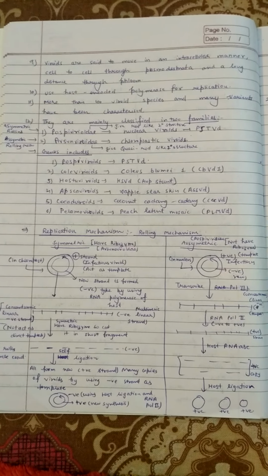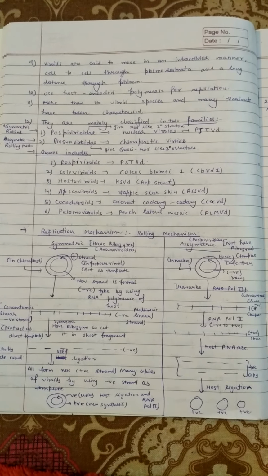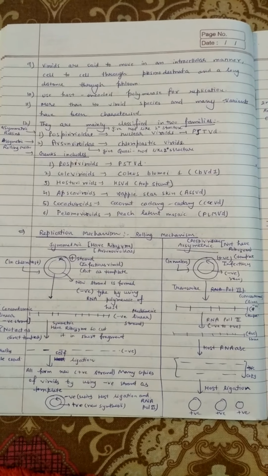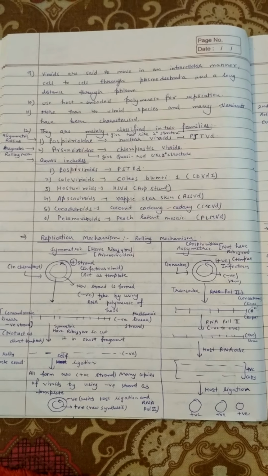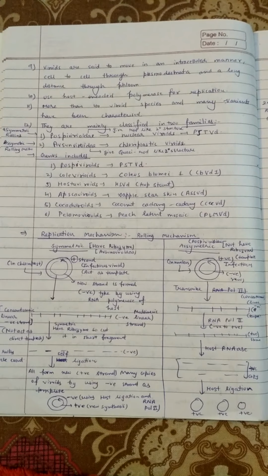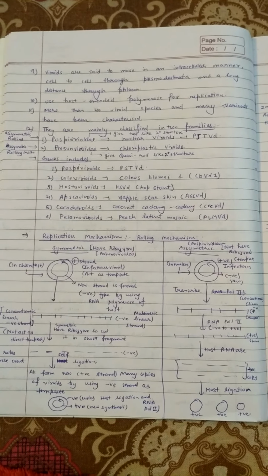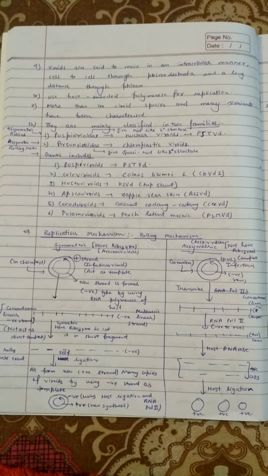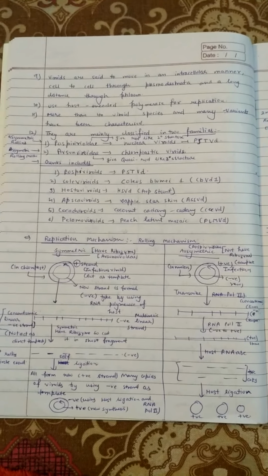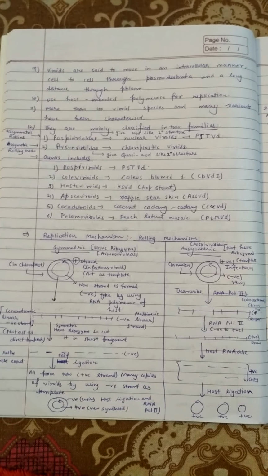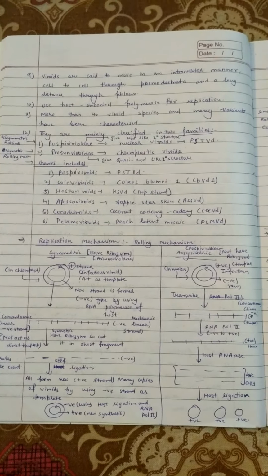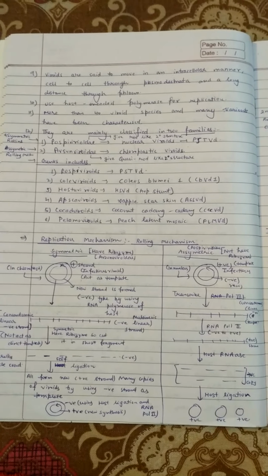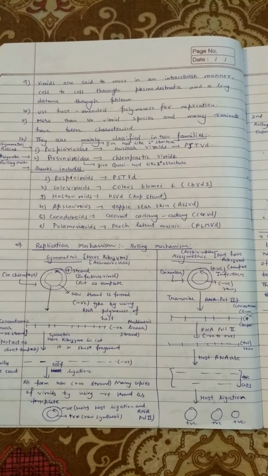I had already talked about the different families of viroids, which included Pospiviroidae, Avsunviroidae, Coleviroids, and Hostuviroids. But all these families are not that important. We can focus only on two families, that is Pospiviroid and Avsunviroid. These two families are very important families of viroids.